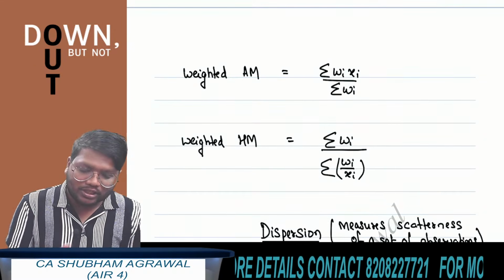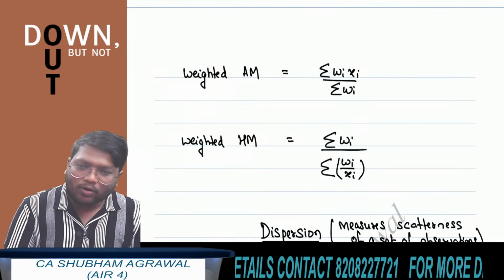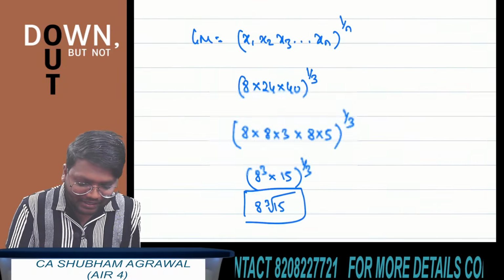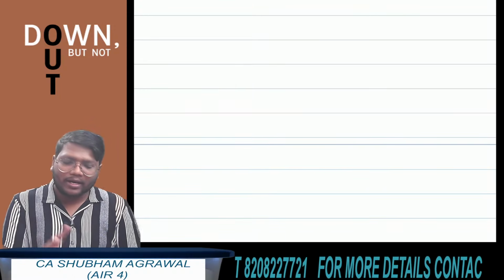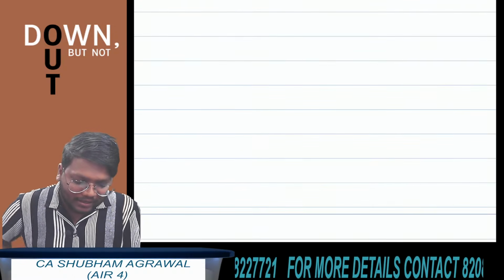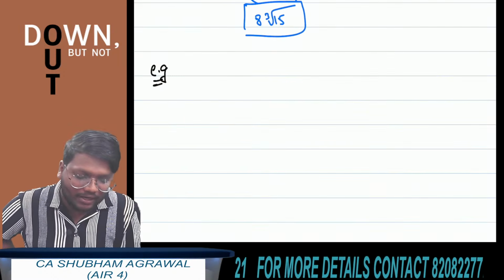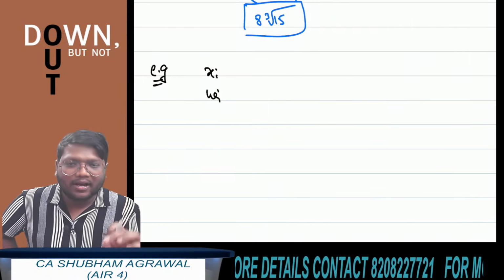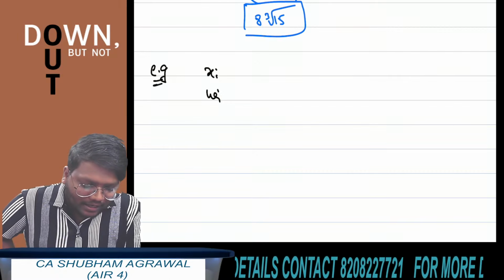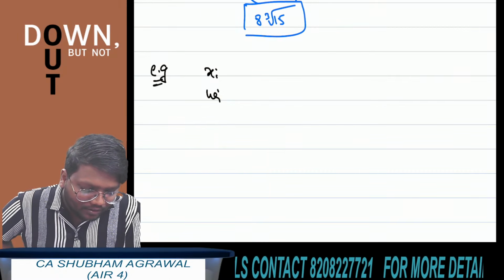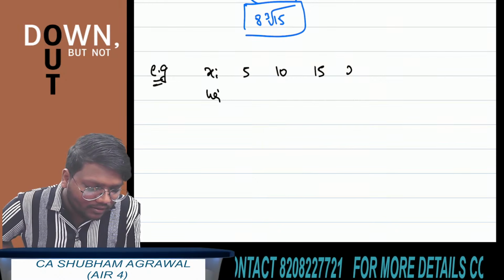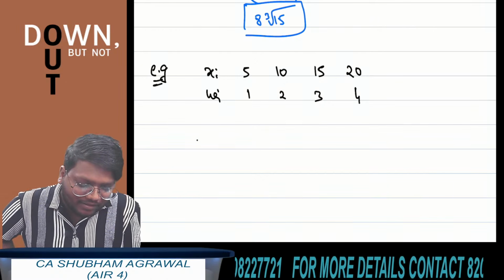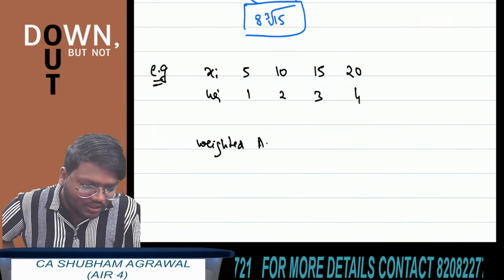If they ask a question based on this result, see how to get the answer. I am explaining just for weighted arithmetic mean, because only in just 1 or 2 attempts they have asked the question based on weighted arithmetic mean. So I am taking one example to explain how to find weighted arithmetic mean. See, this is xi and this is Wi. They will provide you with the values of individual observations and their respective weights. Let's say value of individual observation is 5, 10, 15, 20 and the weights are 1, 2, 3, 4. Now how to find the weighted arithmetic mean? Just use the formula, you will get the answer.